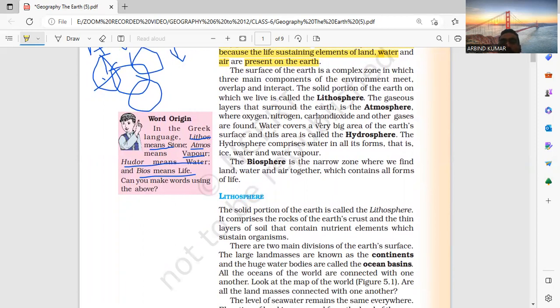Water covers a very large area of the Earth's surface. This area is the hydrosphere. The hydrosphere comprises all the water that is found, that is, ice, water and water vapour.